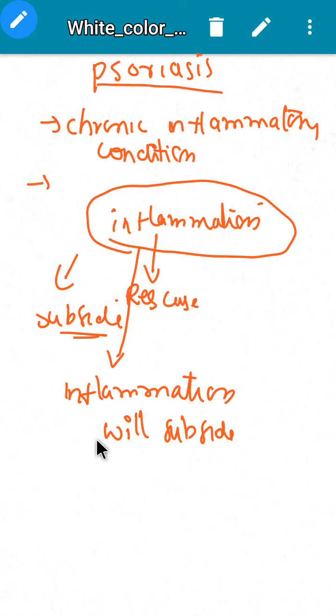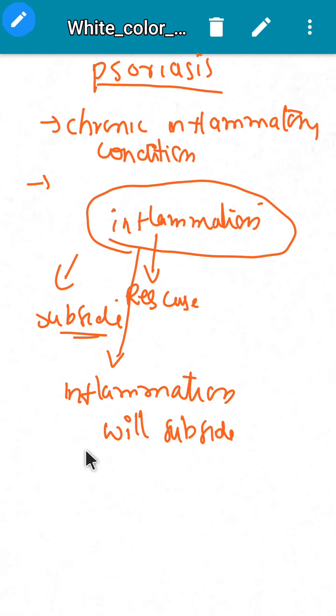This especially happens in skin. When there is trauma to skin, or when there is infection of skin, this inflammation will start happening, and this inflammation will not subside even after killing the microorganisms. So this inflammation will itself cause injury to skin.